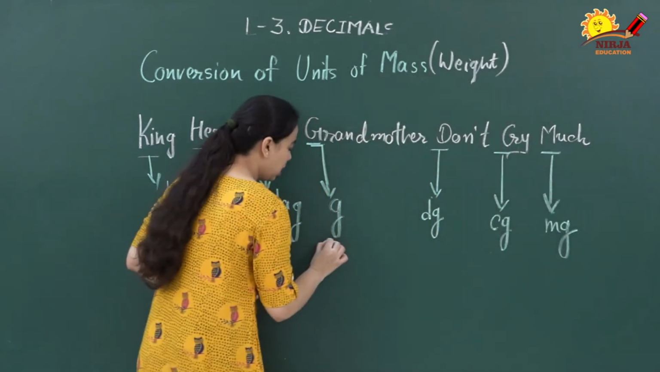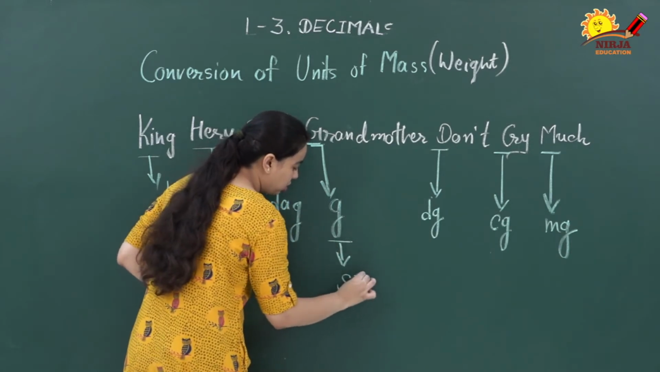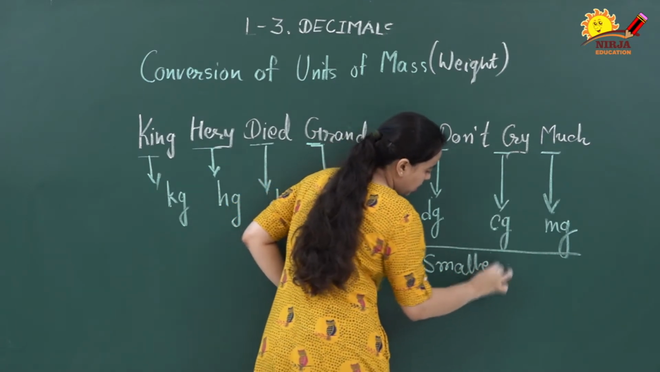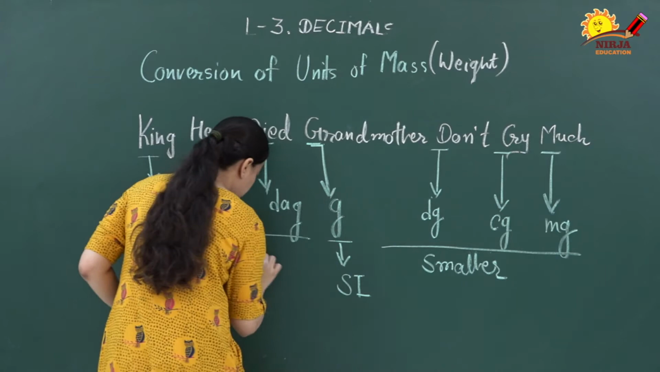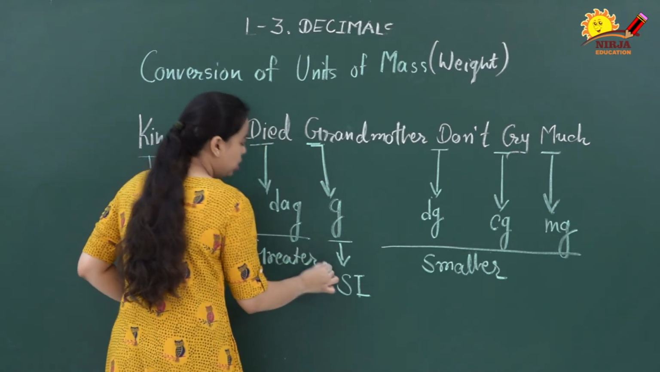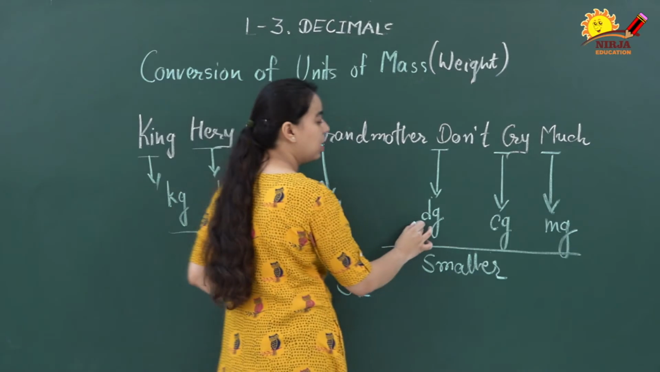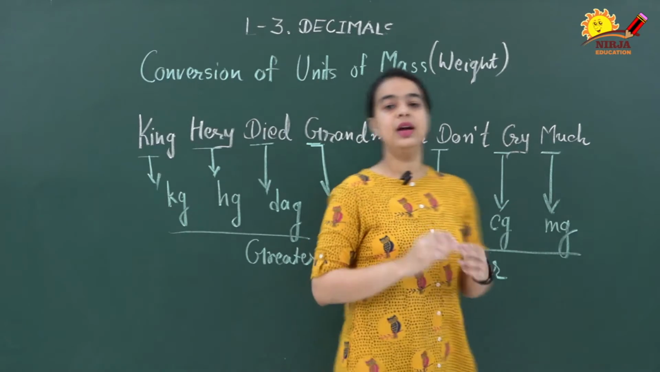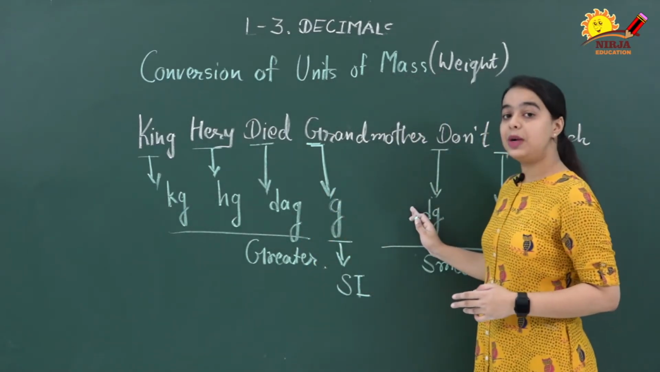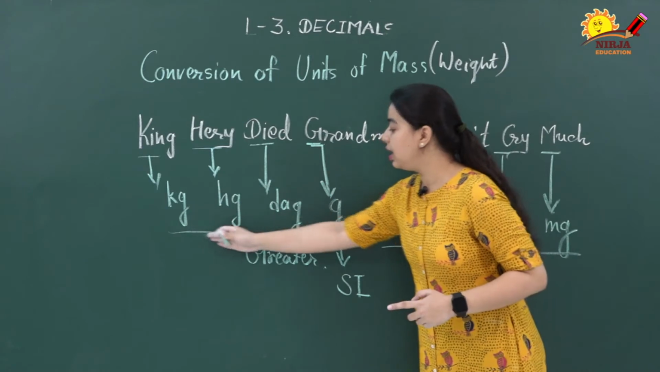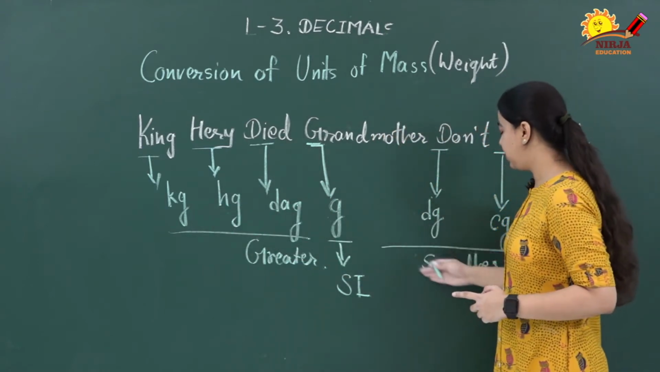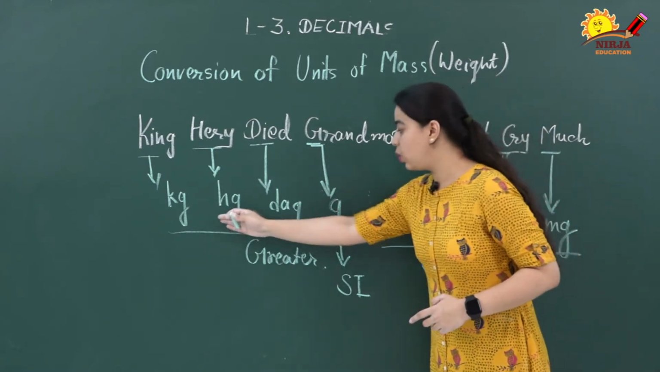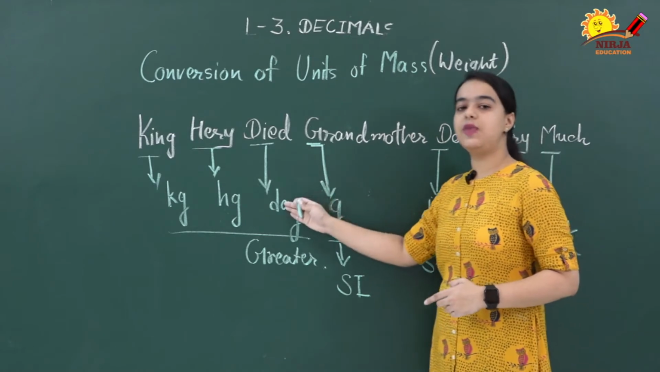We all know this is our standard unit, so we can also write it as the SI unit. These units are smaller and these units are greater units. So to convert greater units into smaller, we multiply, and to convert smaller units into greater ones, we divide. By how much are we multiplying and dividing? Each step consists of 10, and here also it is 10. So accordingly we count the number of places, and we divide or multiply.